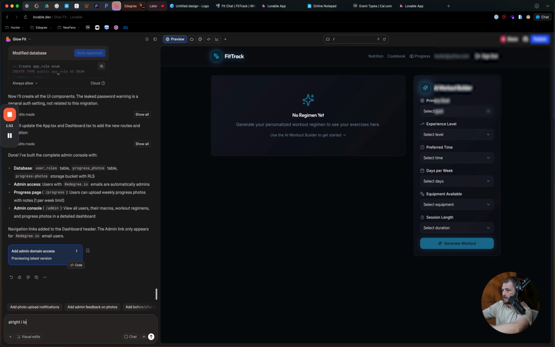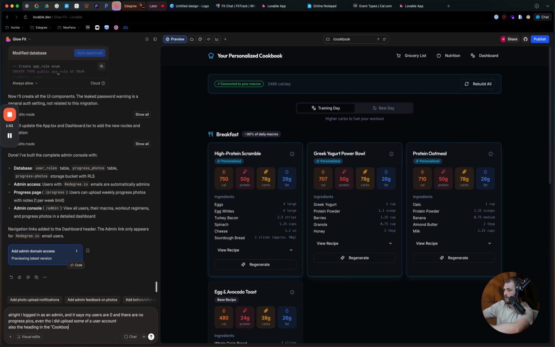All right, I logged in as an admin, and it says my users are 0, and there are no progress pics, even though I did upload some on a user account. Also, the heading in the cookbook page looks so much better than the other pages. Please make that the same on all pages.